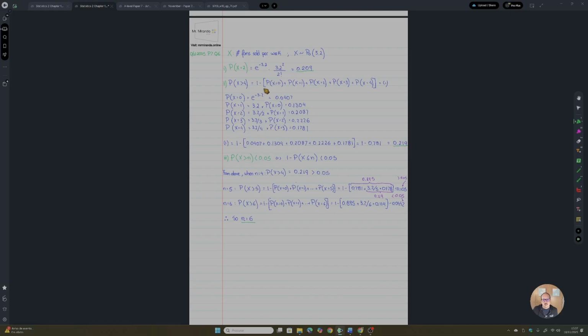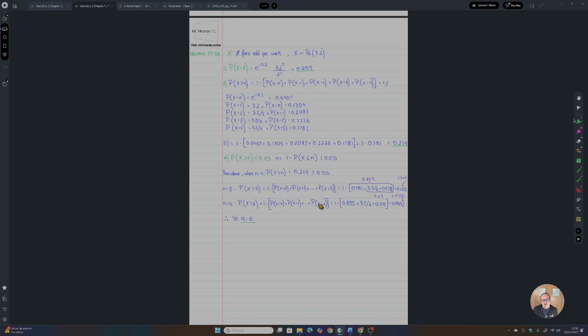So you apply the same method, okay? But here it doesn't end in 4. You have to include here the probability that x equals 5. That's what I did, okay? I already have all of these calculated, all right? It's 0.781. That's what I put over here. I just included the probability that x equals 5. I used the method. So 3.2 divided by 5 times the probability that x equals 4, which is that. I already included here in pink the values that I'm going to need later, all right? This is 0.105, is still bigger than 0.05, so we need to go to the next one, n equals 6.